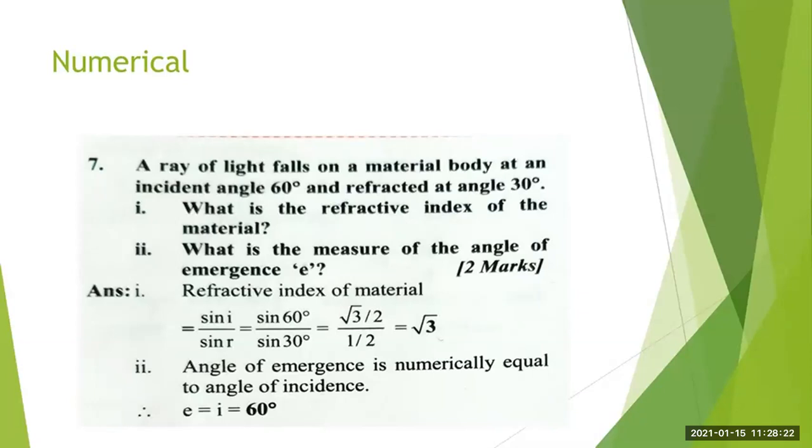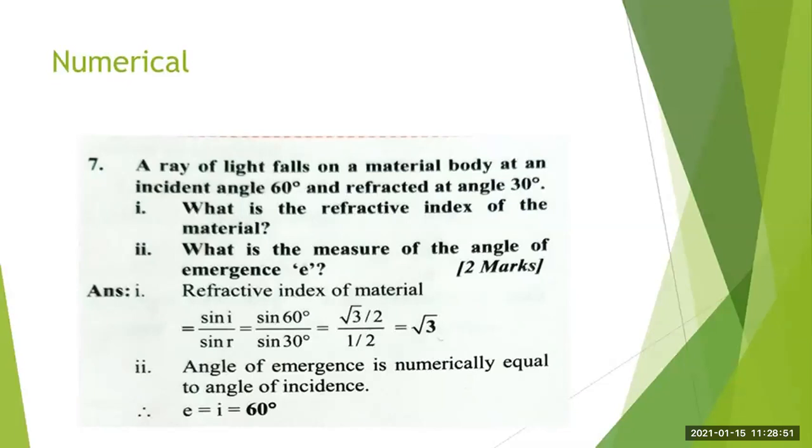Sine 60 degree has the value root 3 by 2, and sine 30 degree has the value 1 upon 2. So after calculation, you get the value as root 3. So what is the refractive index of the material? It is equal to root 3. So the first thing of the numerical you have found, the refractive index of the material, and its answer is root 3.